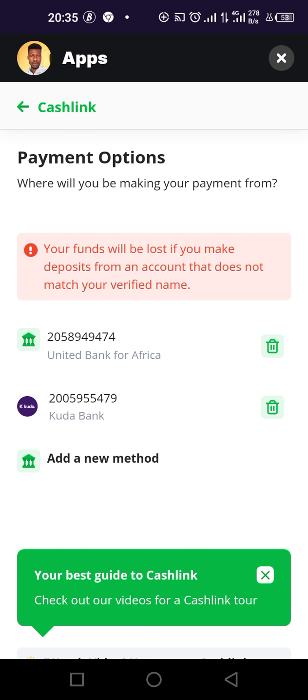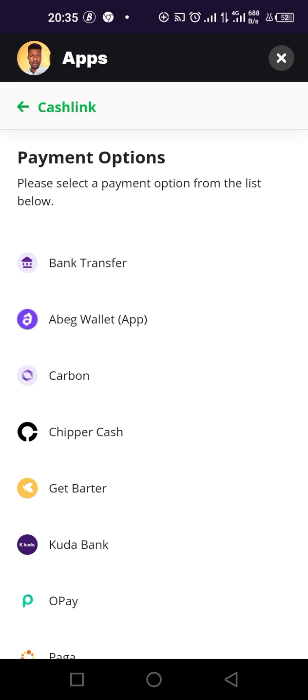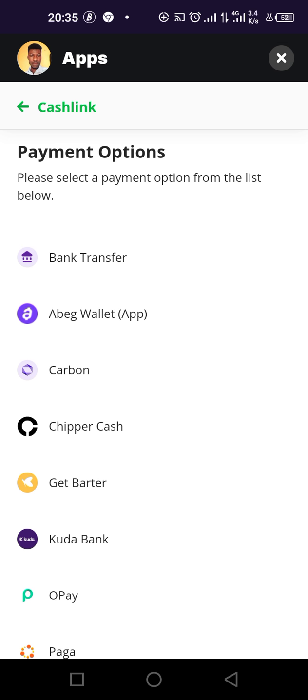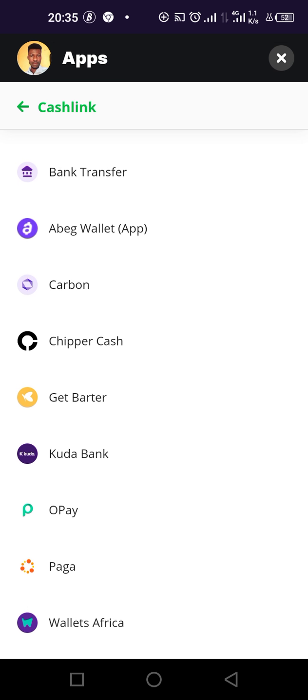You go to next. The minimum you can trade on Bundle is 5,500. So you choose your account. You can add a new method. You can use Carbon, which is a loan. Maybe you collect a loan and want to use it to trade, it's not advisable. You can use Cheaper Cash. You can use any wallet.